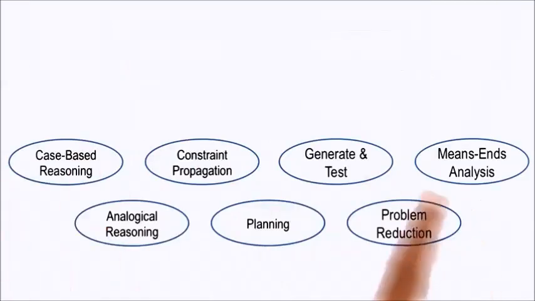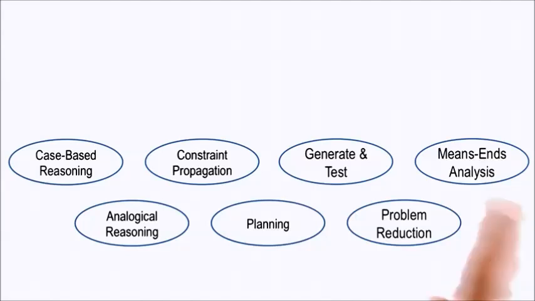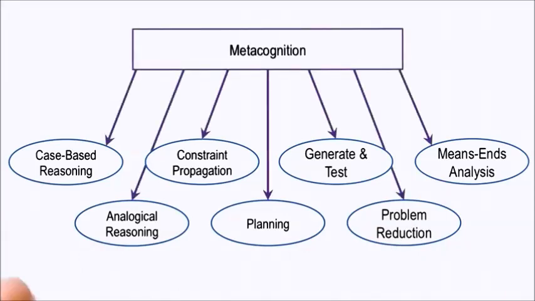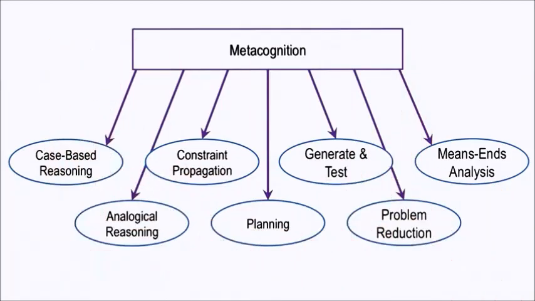In this course, we have learned about a large number of reasoning methods. Here are some of them. We could have added a lot more here, for example, plan refinement, or logic, or scripts. Typically, when you and I program an agent, we pick a method and we program that method into the agent. One unanswered question is, how might an agent know about all of these methods and then autonomously select the right method for a given problem? This is the problem of strategy selection, and metacognition helps with strategy selection.